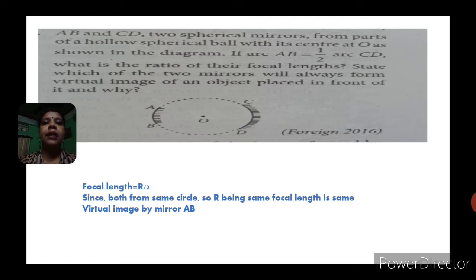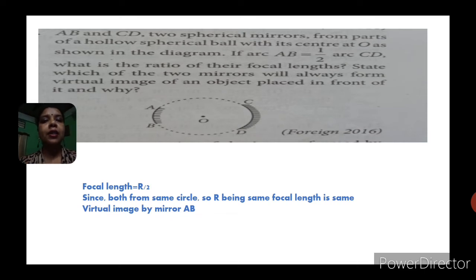We know that the distance from the center of the mirror to the center of the sphere is the radius of curvature, and half of it is the focal length. Since in this case both the radii are the same, they will have the same focal length. So both mirrors, whether it is AB or CD, will have the same focal length. It will not depend upon how long or short the arc is.